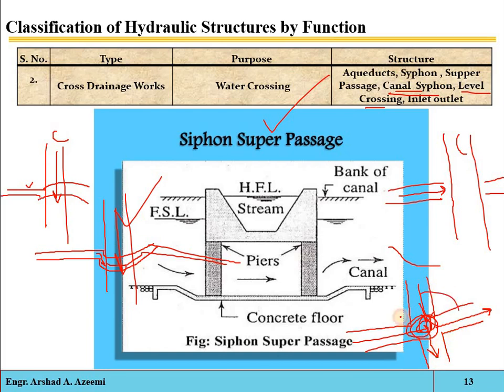Then this is called the level crossing. When the bed level of the canal and the stream are approximately the same, and the quality of water in the canal and stream is not much different, then the cross drainage work that is constructed is called the level crossing, where water of canal and stream is allowed to mix with each other.